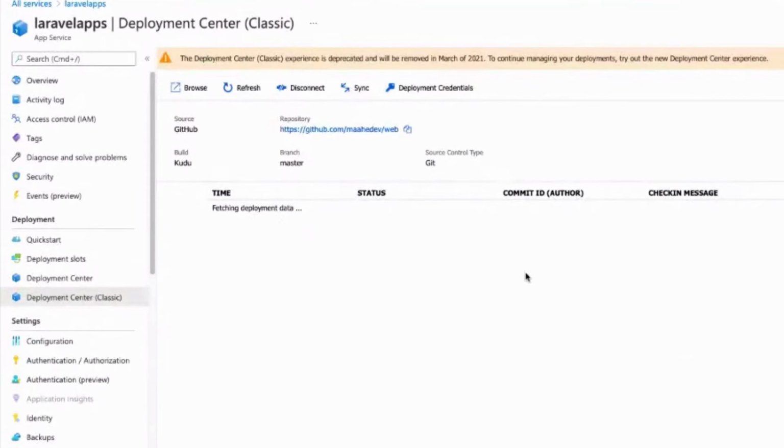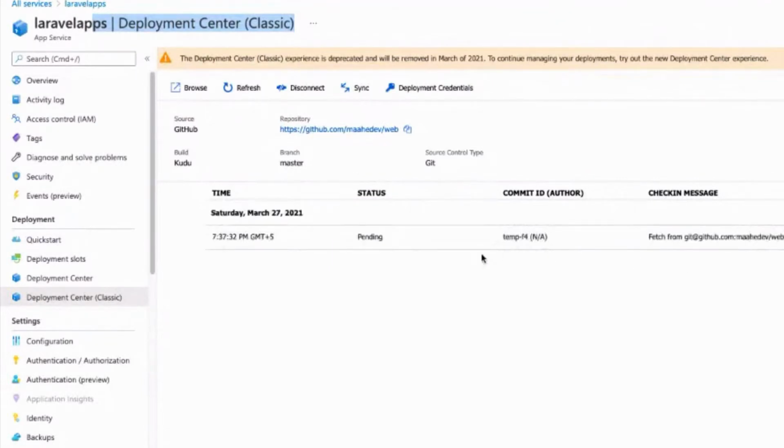Again, this will take some time. It will be fetching data and adding our information into the new URL, the web app we have used, and once it is ready, we will be able to SSH into the application and run some PHP commands if you wish to add.